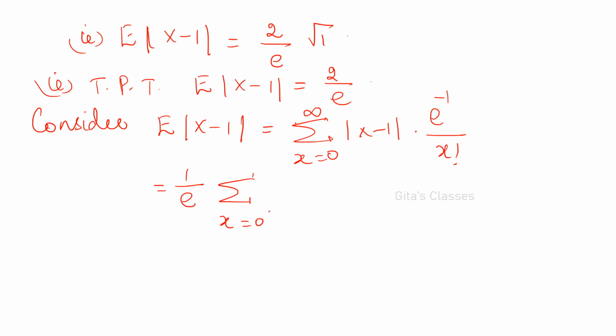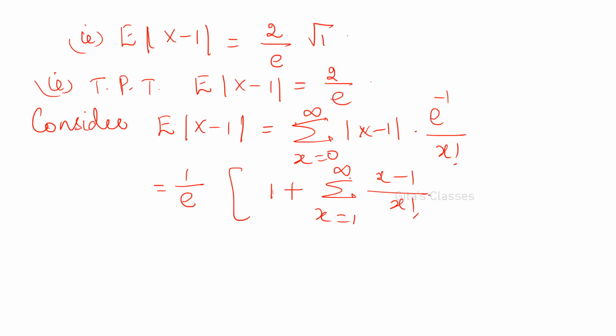I will take x equal to 0 separately: modulus of x minus 1 is 0 minus 1, which is 1. That is why I have taken modulus of x minus 1. So 1 plus sigma x varies from 1 to infinity, x minus 1 by x factorial.